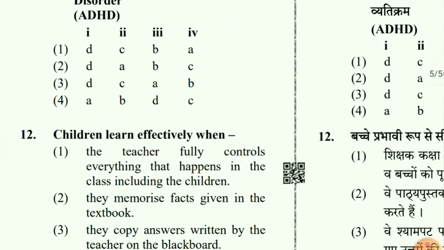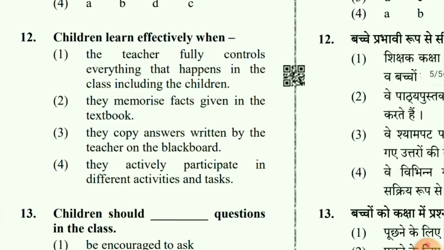Then let us go to question number 12. Children learn effectively when: the teacher fully controls everything that happens in the class, including the children; they memorize facts given in the textbook; they copy answers written by the teacher on the blackboard; they actively participate in defined activities and tasks.